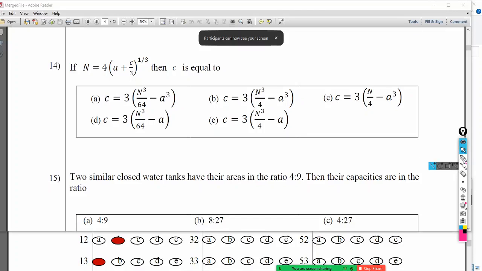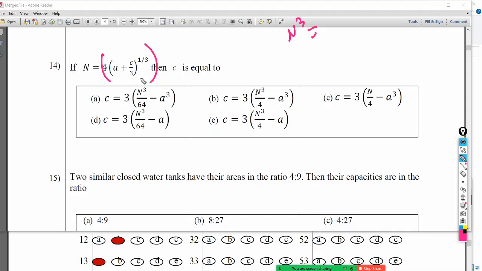The typical thing that those who are doing maths know is that when you see this, to remove the cube root, you make it to the third power. So then this will become n cube, with the entire thing to the third power. We take the 4 as well, so 4 to the power 3 into, when you cross multiply, because a to the power m to the power n is a to the power mn, 1 upon 3 into 3 is 1. So therefore that is just a plus c